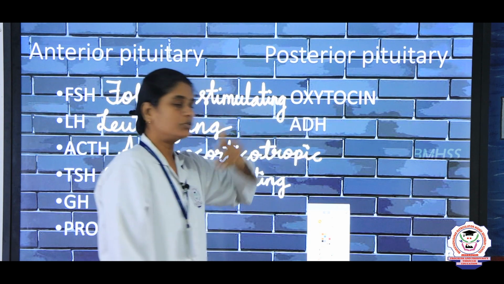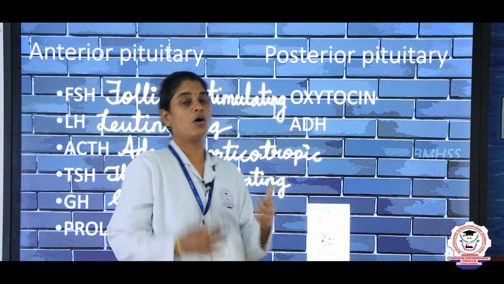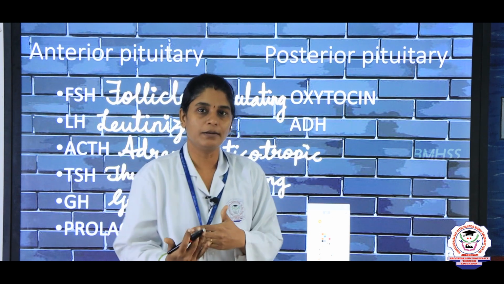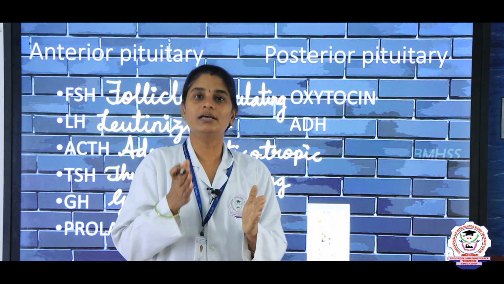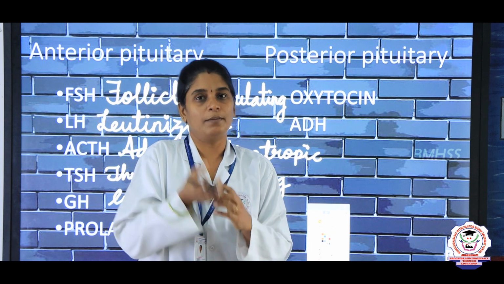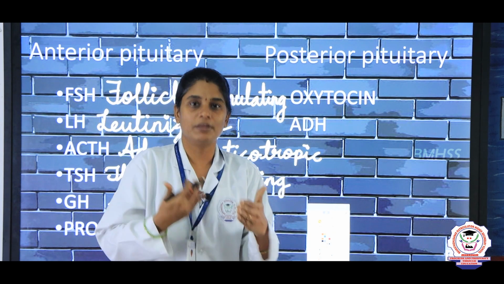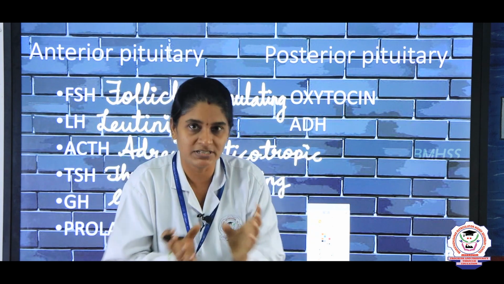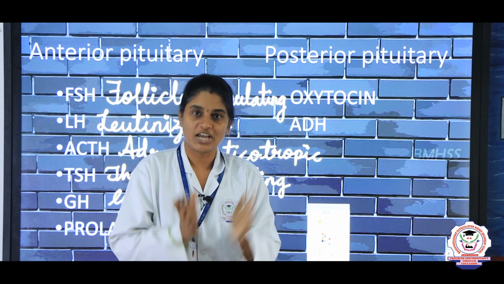And what is the function of the oxytocin hormone? The oxytocin hormone helps in rapid childbirth during pregnancy. At the end of the pregnancy, when the baby is born, the oxytocin helps in the enlargement of the pelvis region, thereby helping rapid childbirth.